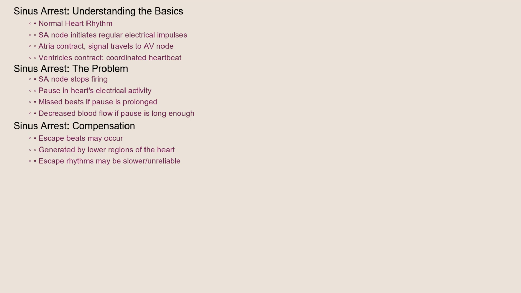In sinus arrest, the SA node stops firing for a period, causing a pause in the heart's electrical activity. If this pause is prolonged, the heart may miss one or more beats. If the pause is long enough, it can lead to a temporary decrease in blood flow to the brain and other organs. Escape beats, generated by lower regions of the heart, may kick in to try and compensate for the SA node's failure to initiate heartbeats. However, these escape rhythms may be slower and less reliable than the normal sinus rhythm.